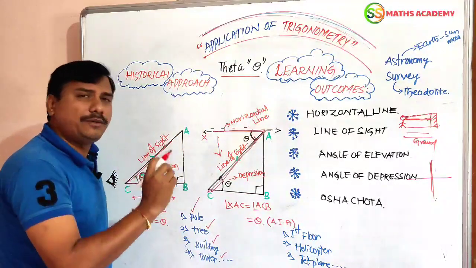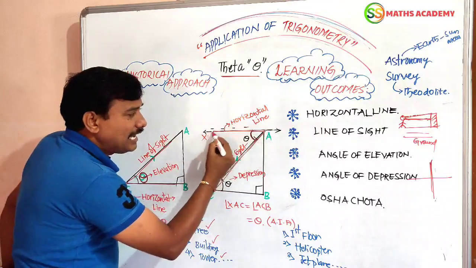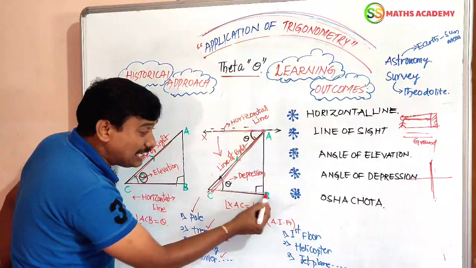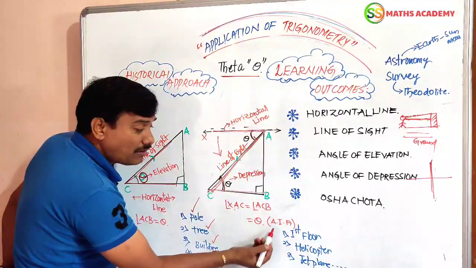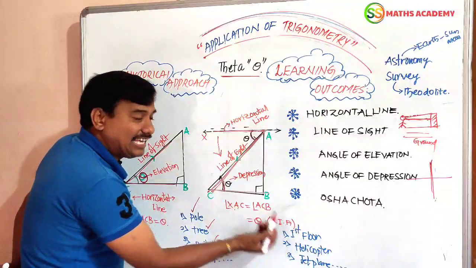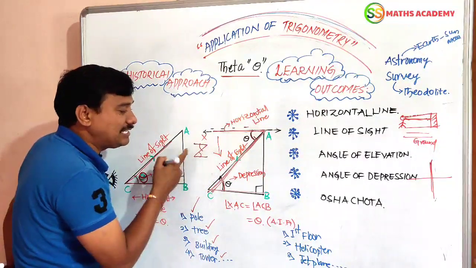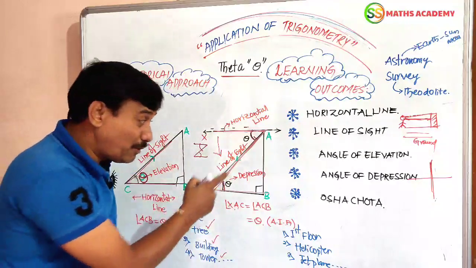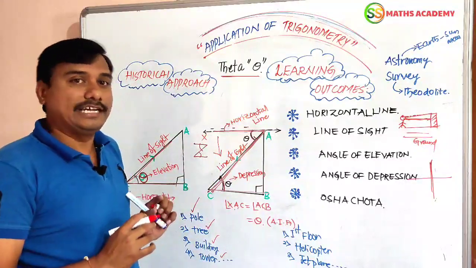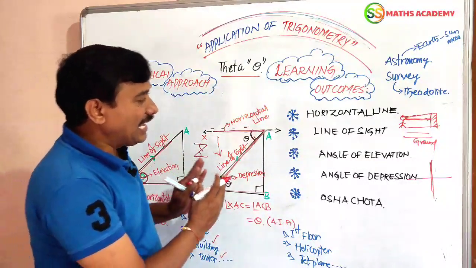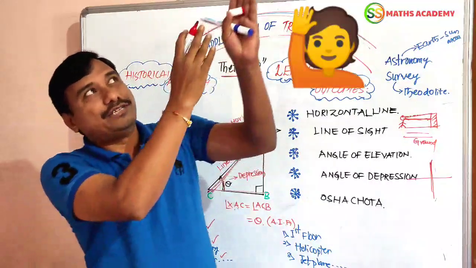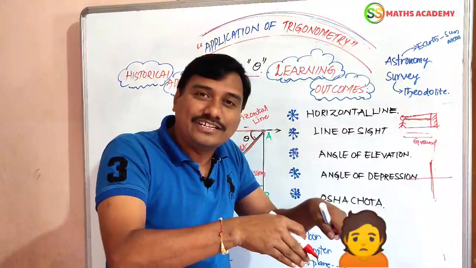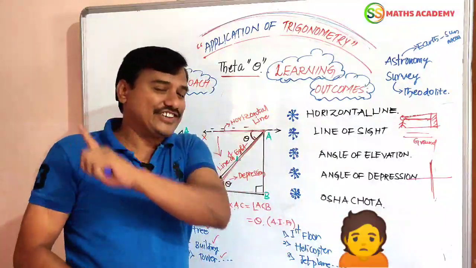Here the very important point to observe is that angle XAC equals angle ACB. These two are called alternate interior angles, like a Z shape. Alternate interior angles are equal. Very important point in this concept. Clear? Angle of elevation is completed, angle of depression is completed. Observing the object at a top position is the angle of elevation. Observing the object at a down level is called the angle of depression. You can understand in a simple manner.